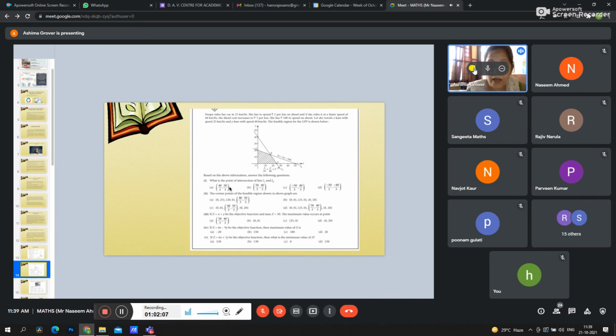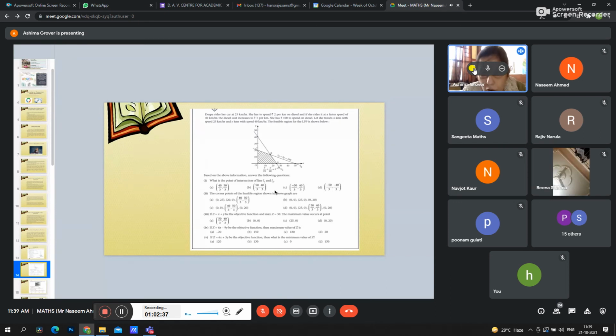Now first part. Yes, any one of you, can you tell me what is the answer? What is the point of intersection of line L1 and L2? If you solve these two, what should be the correct answer in this case? Okay, I will tell you because it will take time to solve. The second part, that B option will be correct, like 50/3 and 40/3.